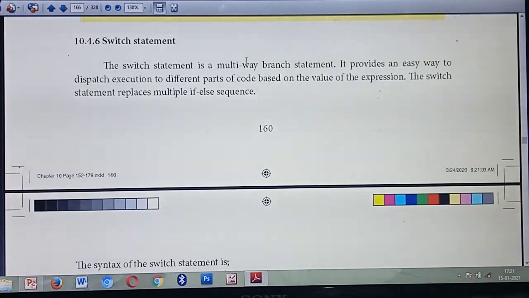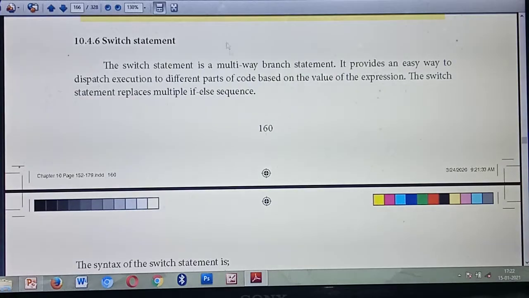Likewise, instead of using multiple if-else statements, you can use which statement? Switch statement. Understood? So what's the switch statement? It is a multi-way branch statement. So what's the use of the switch statement? This is the easiest way: based on the condition, different parts of the code can run. So it will replace multiple if-else statements. Understood what we mean by switch statement?